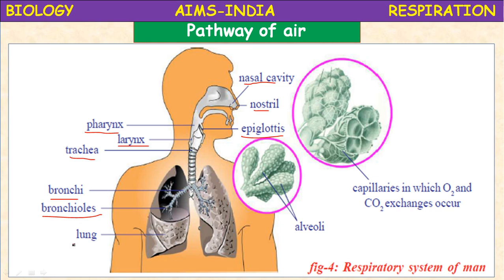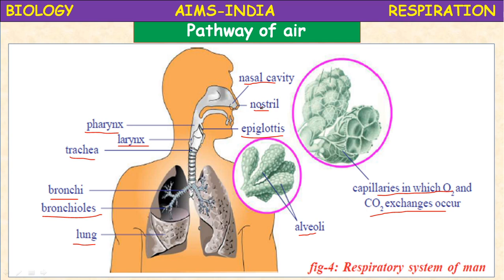Lungs are spongy structures. There is a pair of lungs in our body, and these lungs are made up of structural and functional units called alveoli. These alveoli are richly supplied with blood capillaries, where the exchange of gases takes place in the blood in the alveoli.